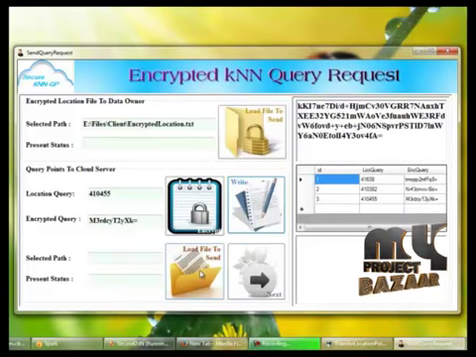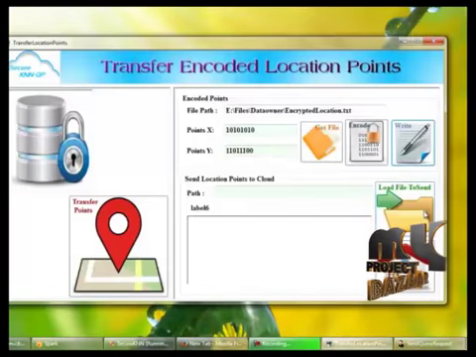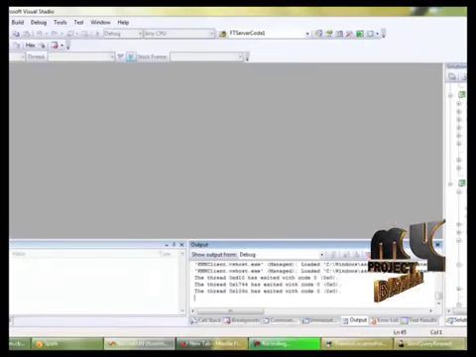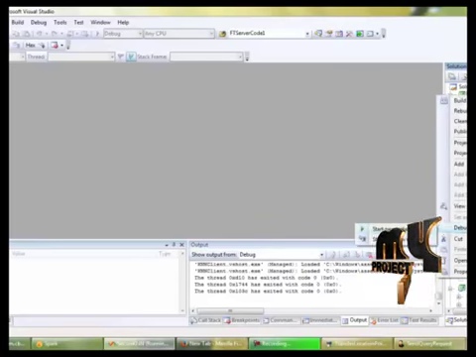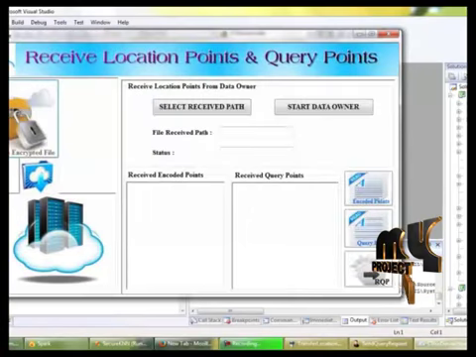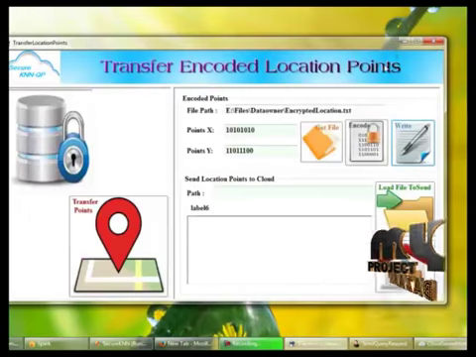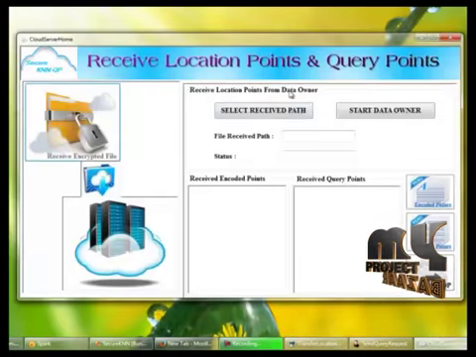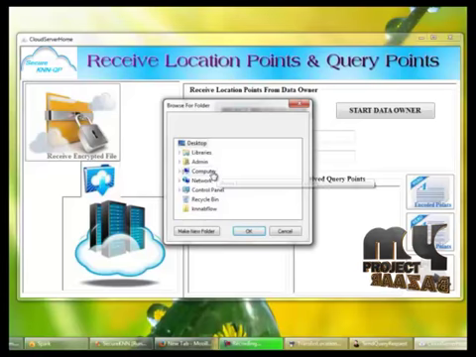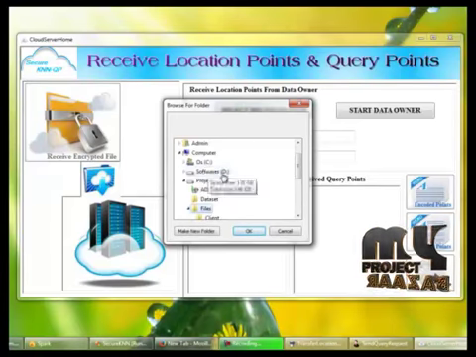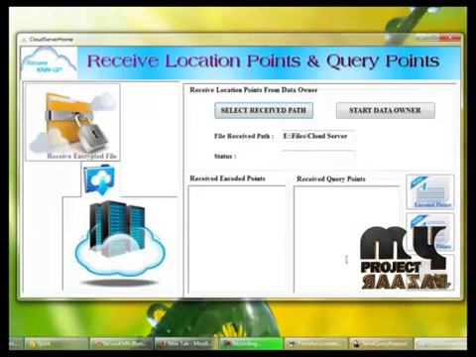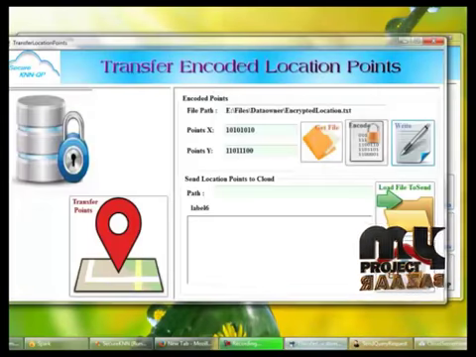Further, here we have to run the client's cloud server. The cloud server receives the location points from the data owner and the query points from the client side. Select the receive path which we already created as the cloud server folder, and start receiving.